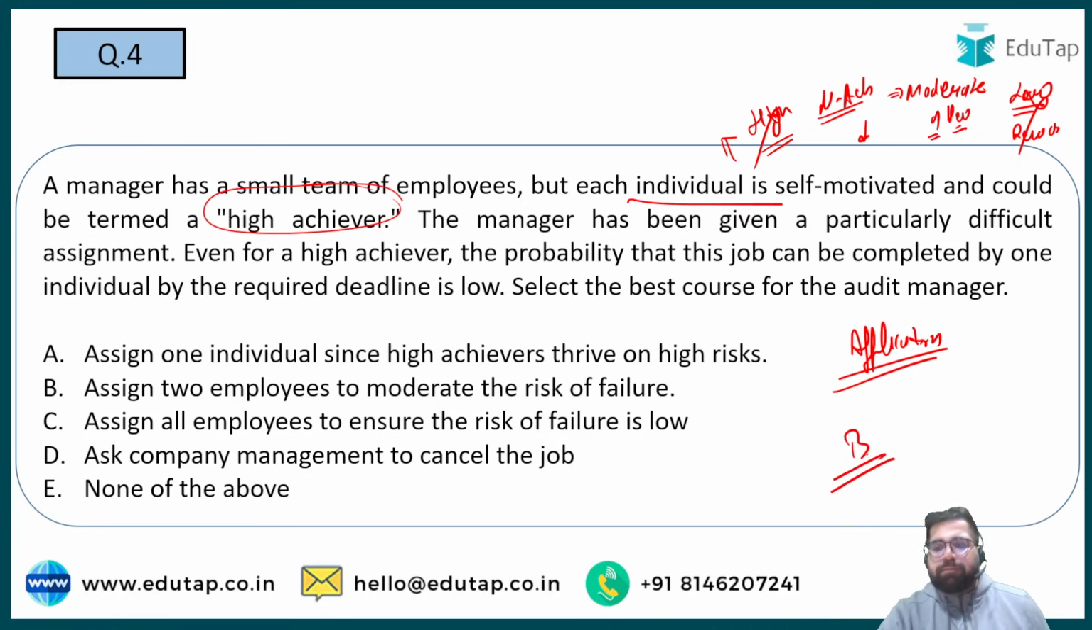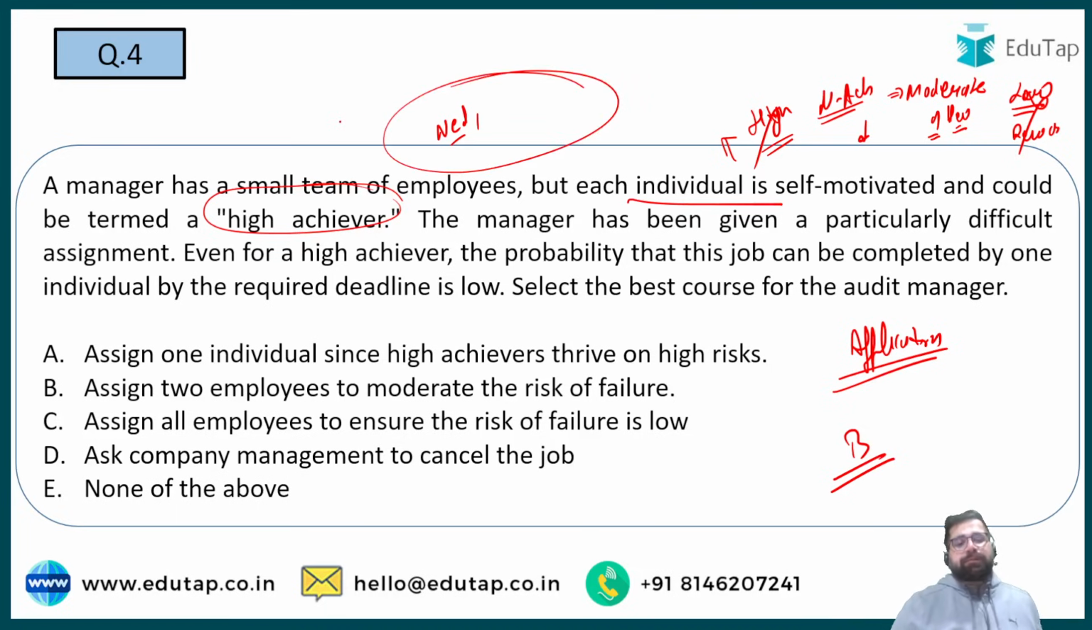Option number B. Right? And this high achievement need, or need of achievement, need of appreciation, need of power, which you also call need of influence, was given to you by whom? David McClelland. So my correct answer over here will be option number B, because you are giving moderate risk.